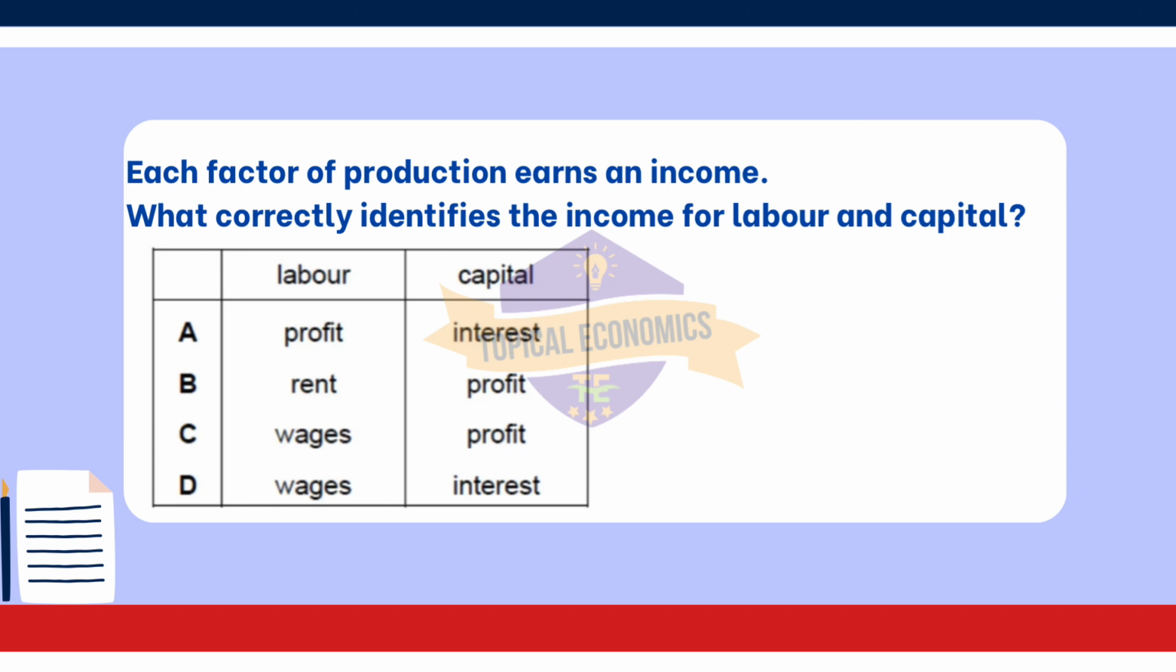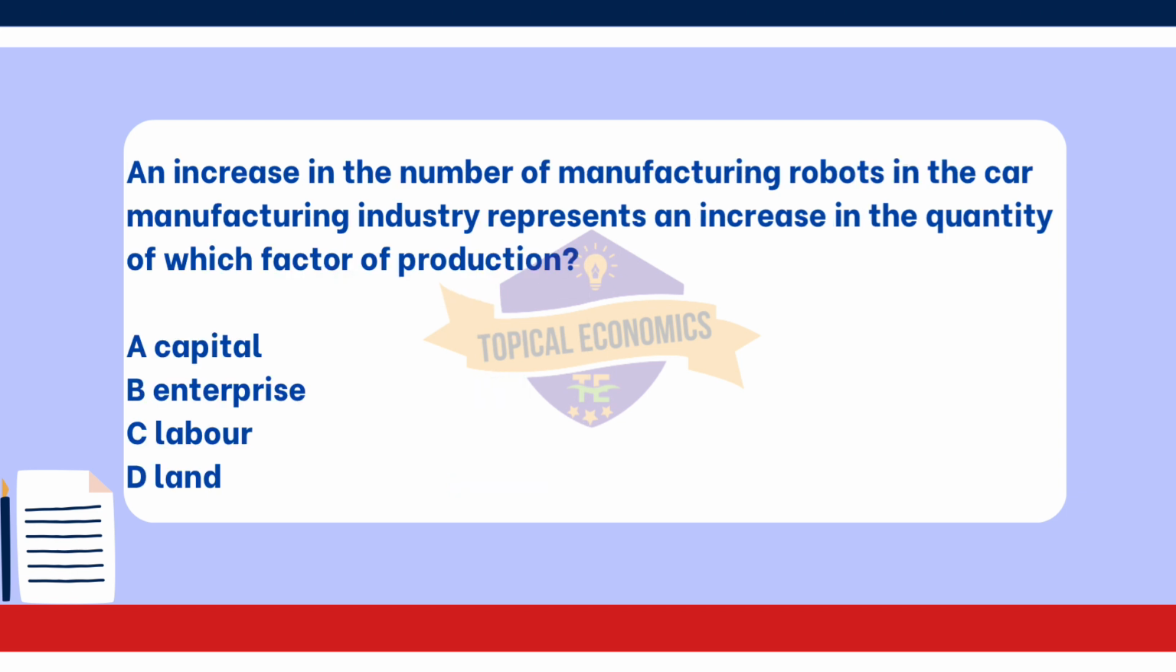Lastly, option C, labor, wages, capital, profit. While it correctly identifies wages for labor, it incorrectly identifies profit as the income for capital. The correct income for capital is interest. Moving on with question 33. An increase in the number of manufacturing robots in the car manufacturing industry represents an increase in the quantity of which factor of production? A, capital. B, enterprise. C, labor. D, land. This question is from year 2016 May-June version 1 paper. The correct answer for this question is option A, capital.